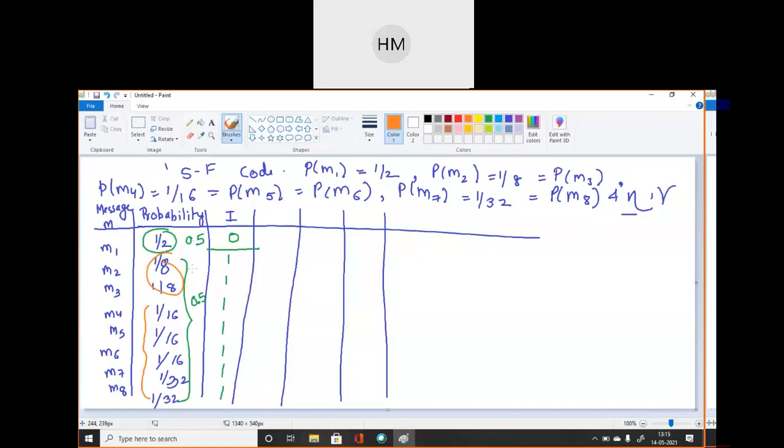So if I partition it over here, I can start with this partition. So here I will get 0, 0. Okay students?